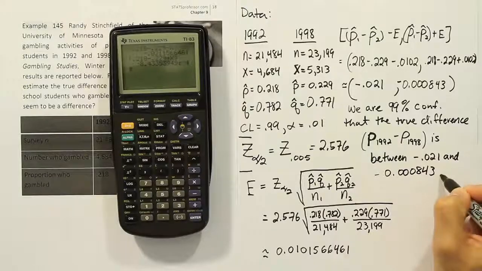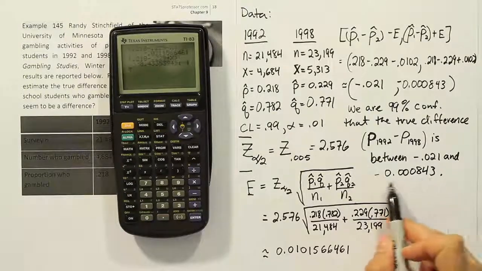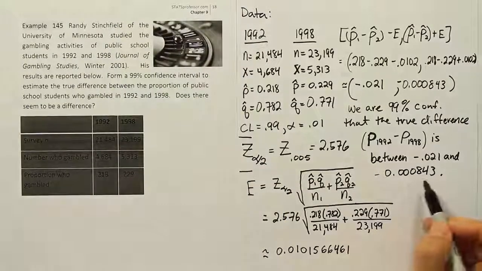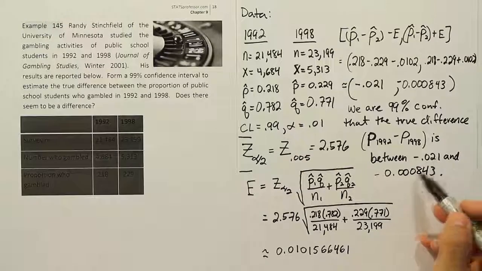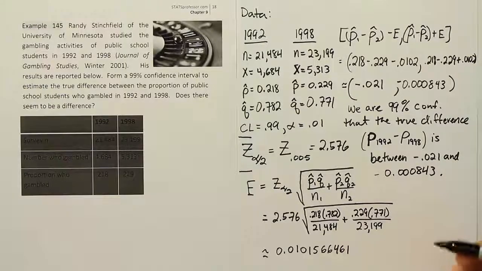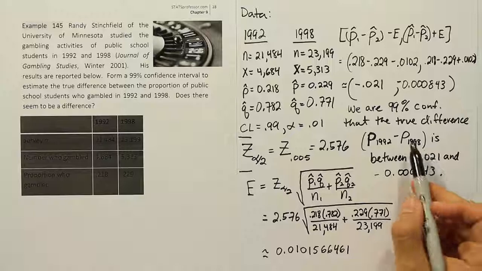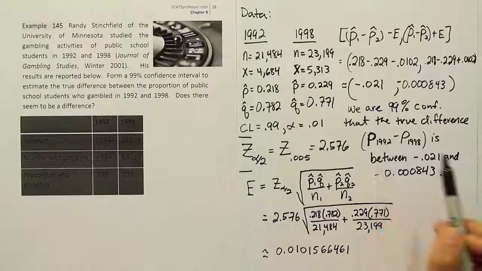So minus 0.000843. Okay. So this number is so small, this is almost 0, right? I mean, it's practically 0. It's not 0, but it's so small, it's almost 0. And this is about 2.1%. But in the end, it's not 0, this number, and both of these interval limits are negative. And if they're both negative, it means that the second number was bigger, right? So the second proportion was statistically larger than the first.